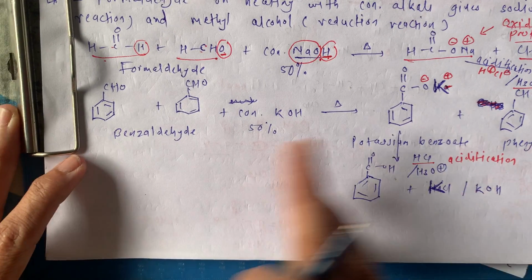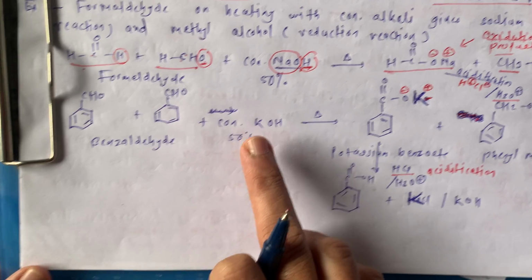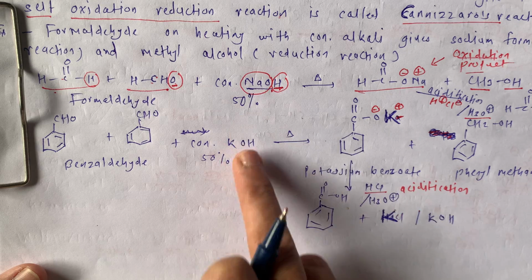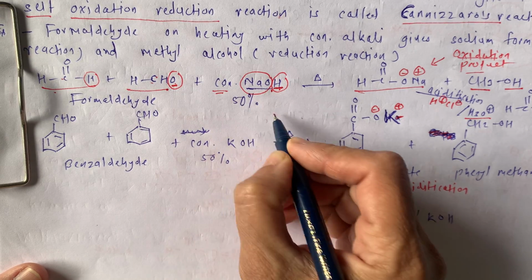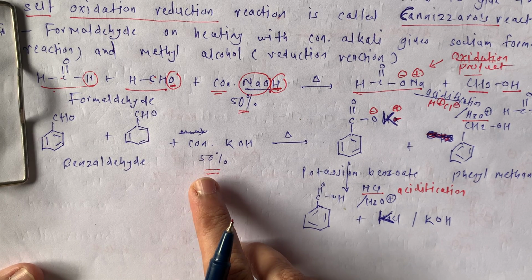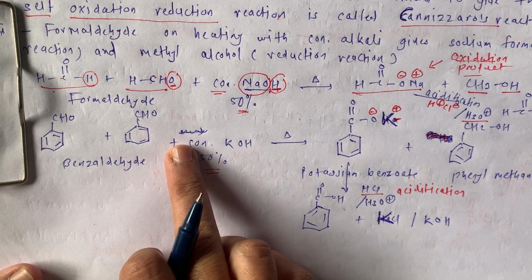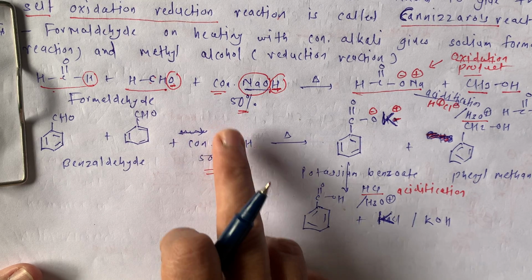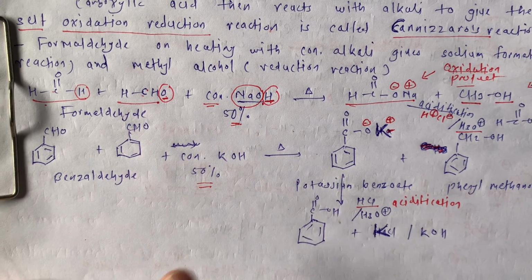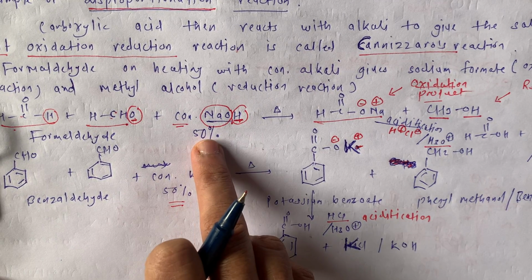Now the same reaction with benzaldehyde. Two molecules of benzaldehyde are treated with concentrated potassium hydroxide or sodium hydroxide. When it is concentrated, we write 50%. That means if you write 50%, it indicates concentrated KOH or concentrated NaOH. In the previous reaction, aldol condensation, we said it is just 2%.